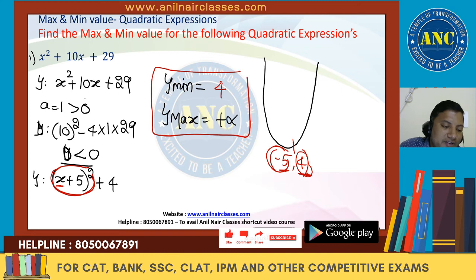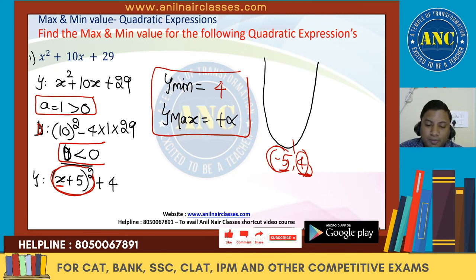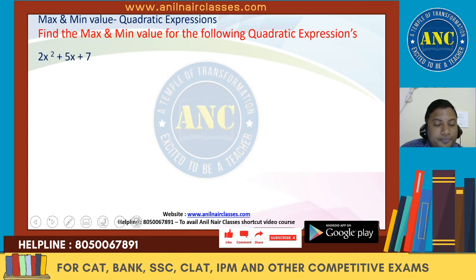So what we did: first we saw the coefficient of x square, which is greater than 0. Then we saw the discriminant, which is less than 0. A greater than 0 and D less than 0, the graph is going upwards. So the maximum will be plus infinity. The minimum will be 4 plus a positive value, so the value will keep on growing after 4. Y minimum will be 4 at x equal to minus 5. First question, basic understanding. I hope the idea is clear.